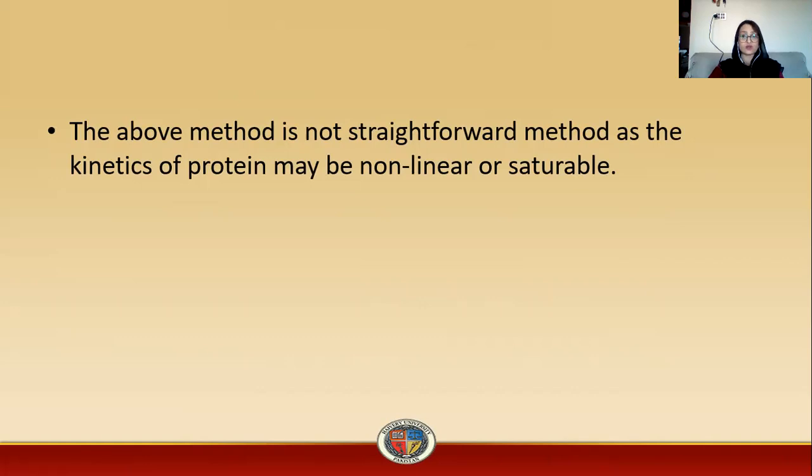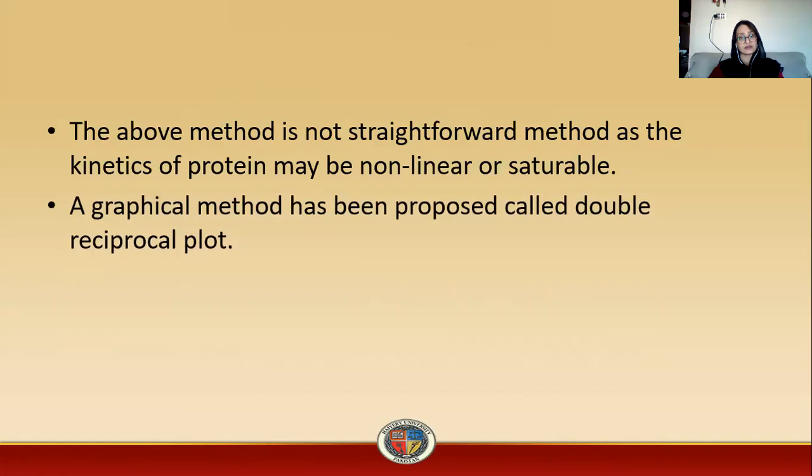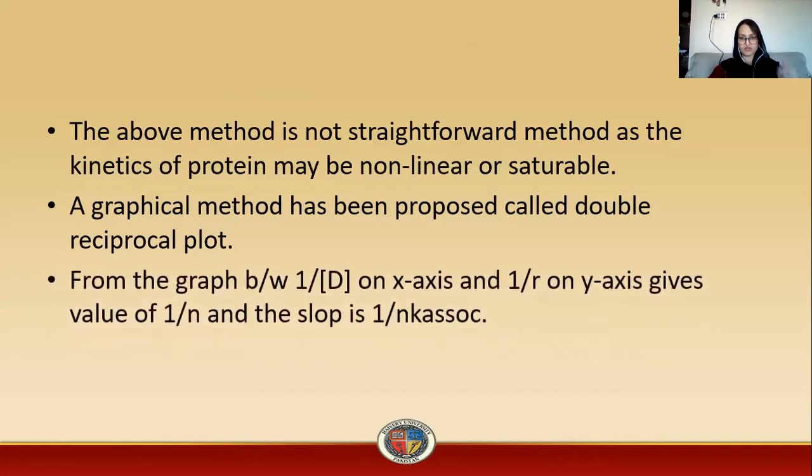The above method is not a straightforward method, as the kinetics of protein binding may be non-linear or saturable. So a graphical method has been proposed, which is known as the double reciprocal method, in which we convert the curved graph into a linear one.